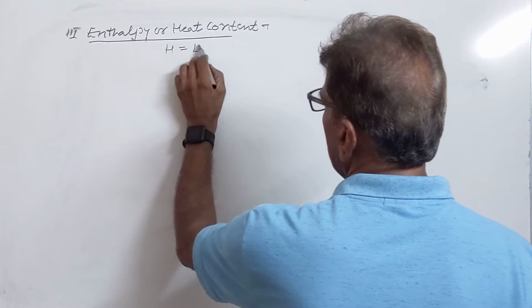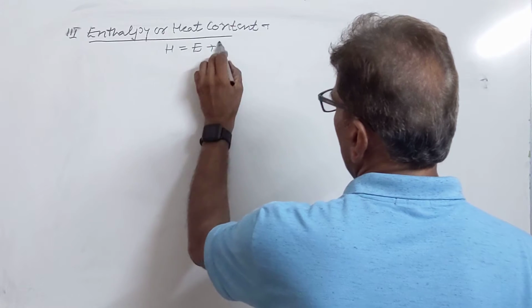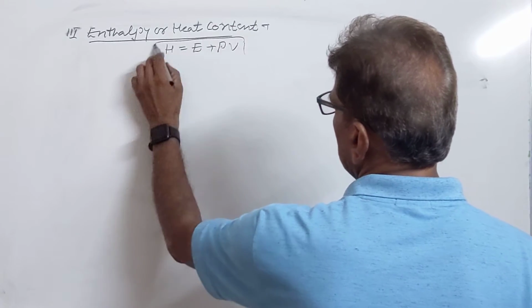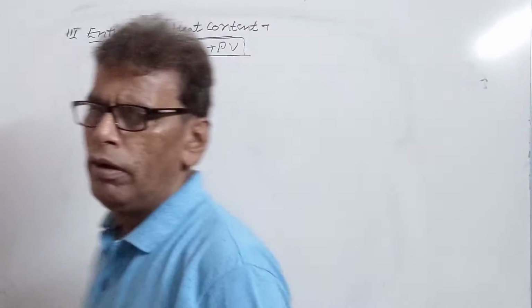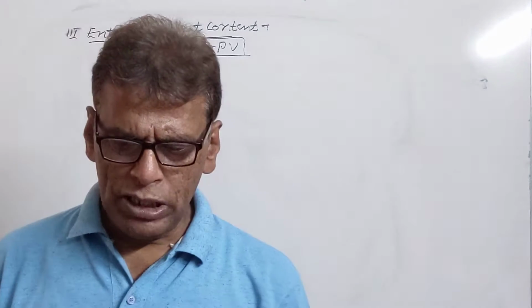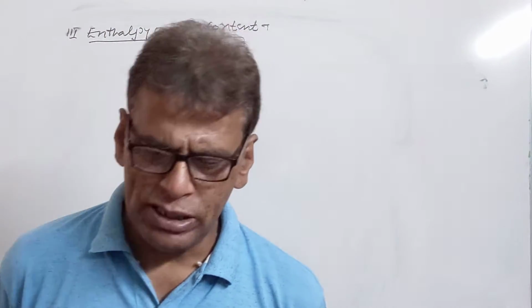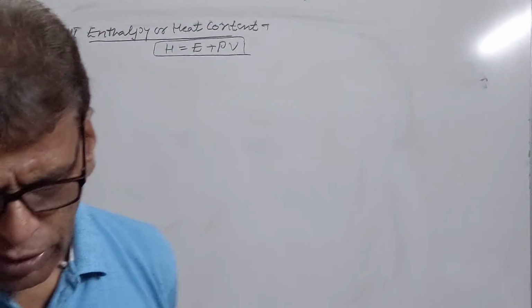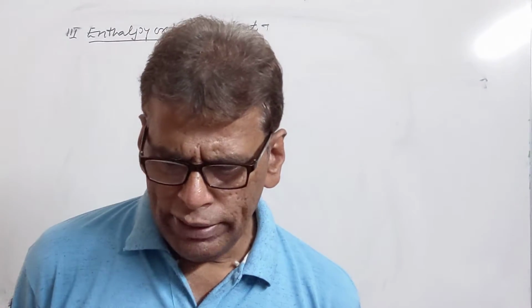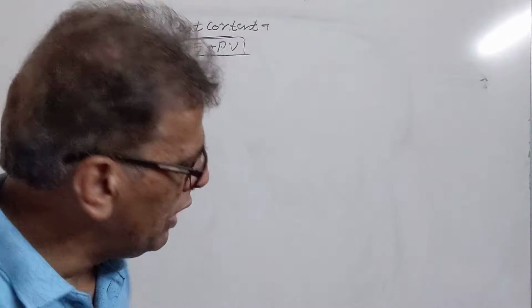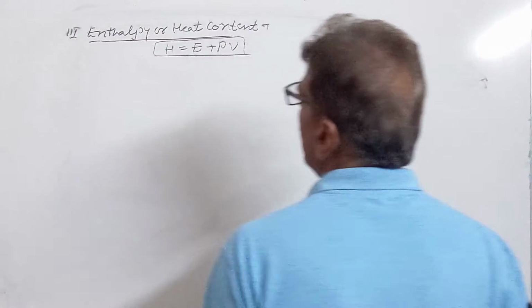Enthalpy or heat content is equal to internal energy plus work energy of the system. So H is equal to E plus PV. E is the internal energy of the system. PV is called the pressure-volume work energy of the system. So enthalpy and internal energy, both are state functions.